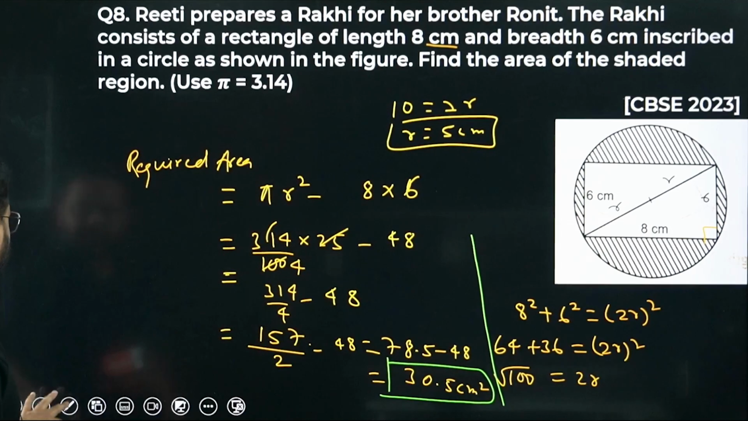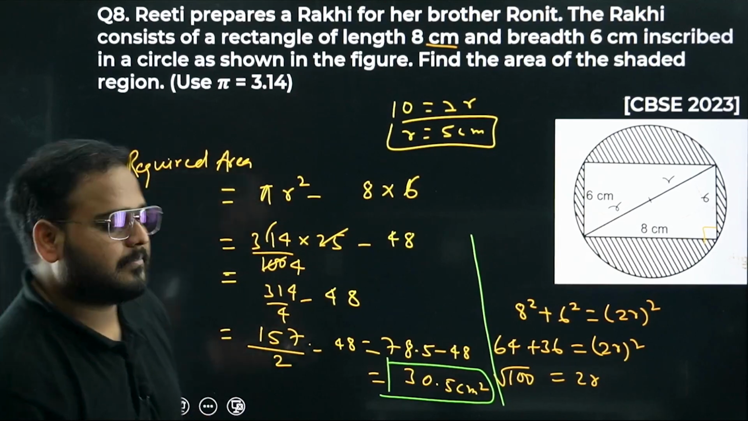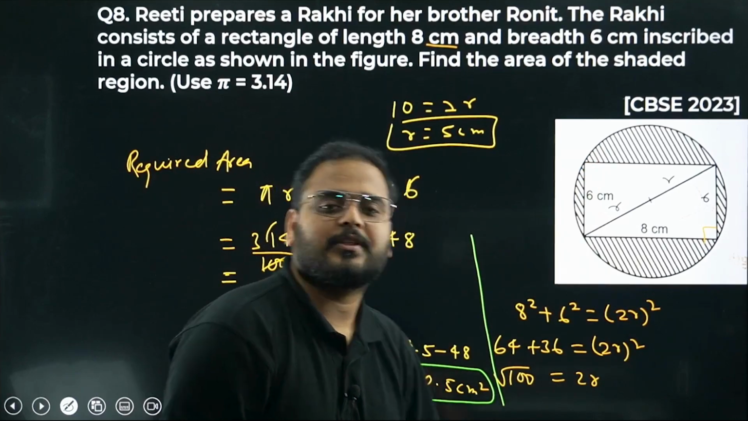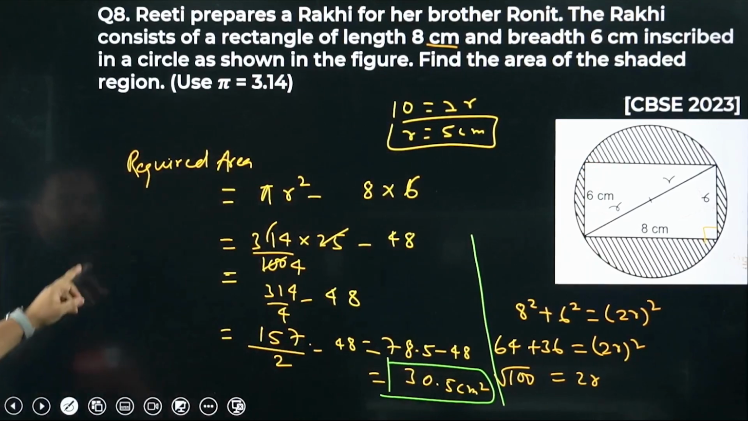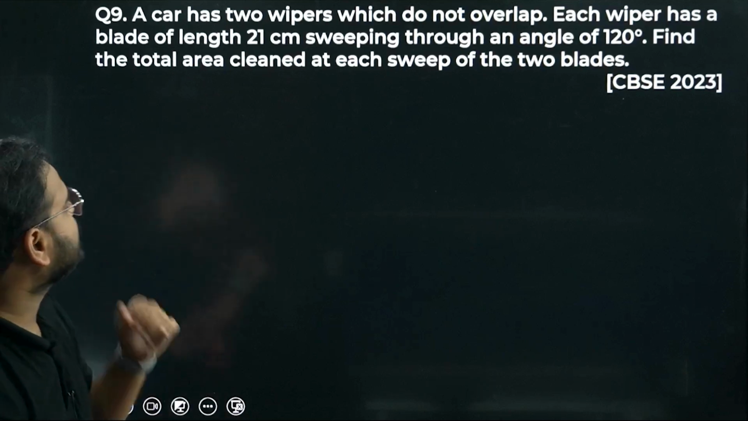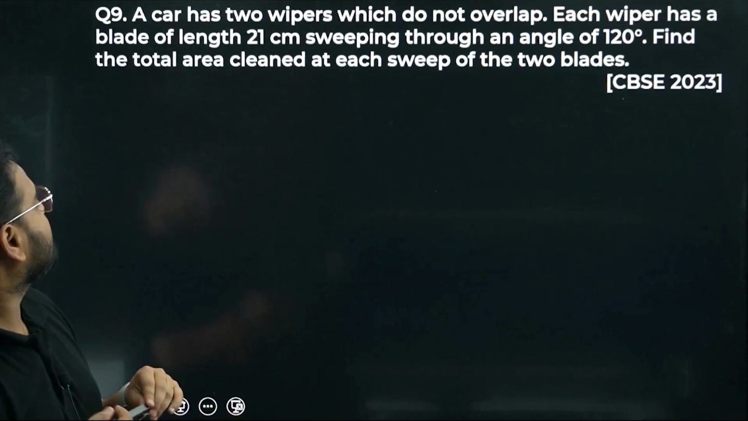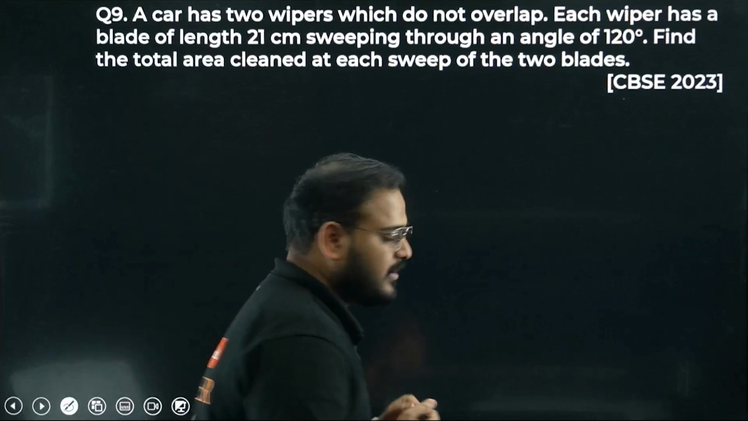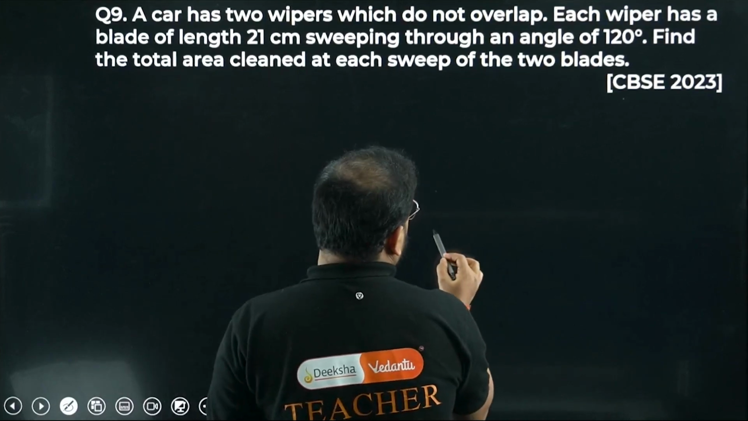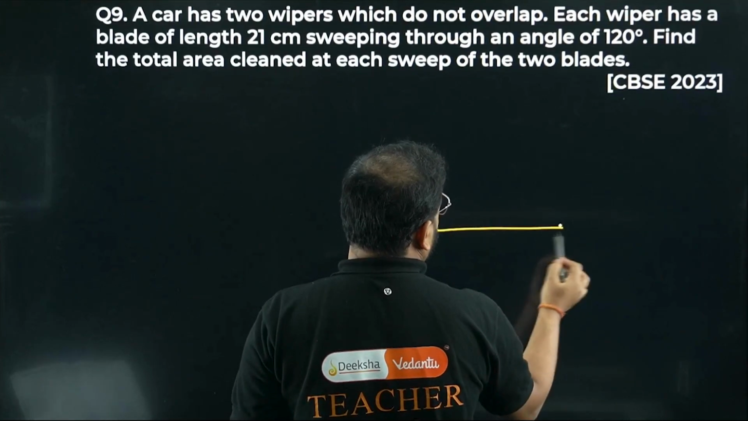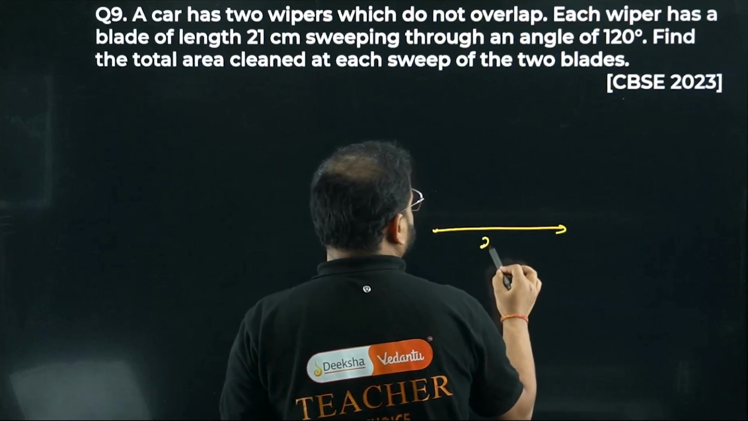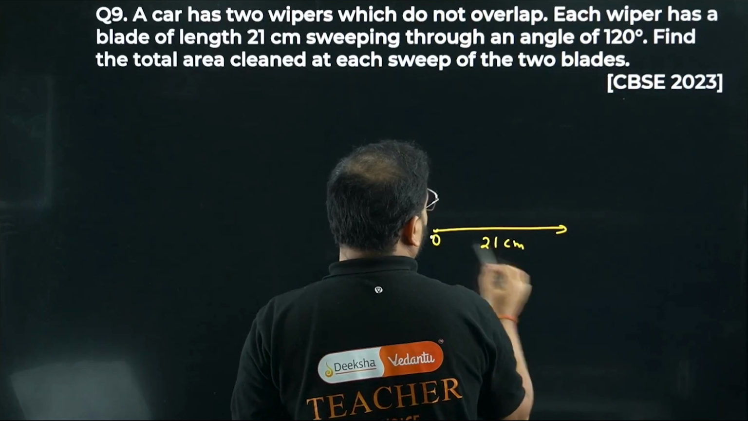Okay, it's a PYQ again from 2023 given to you over there. Moving on to question number 9. A car has two wipers which do not overlap. Each wiper has a blade of length 21 centimeters. Let's say this is the wiper rest position. How much is this? 21 centimeters, resting position OA.